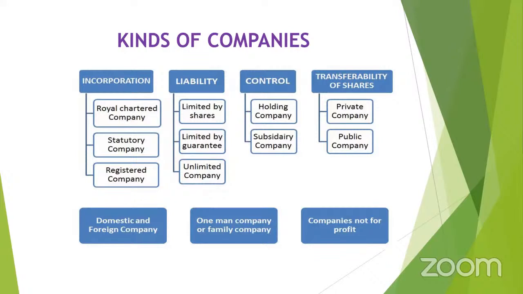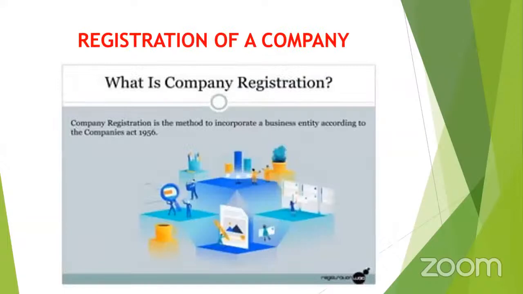Private company and public company. Remember that according to section 2(71) of the Companies Act 2013, a public company is one which is not a private company, or a company which has a minimum paid up capital of rupees 5 lakhs or such higher capital as may be prescribed. That company is called a public company. And other than that, you could find the private company also. Afterwards, we are going to discuss this elaborately.